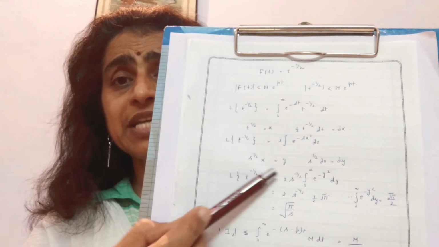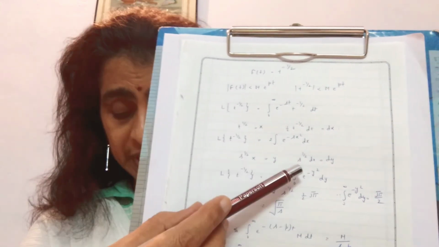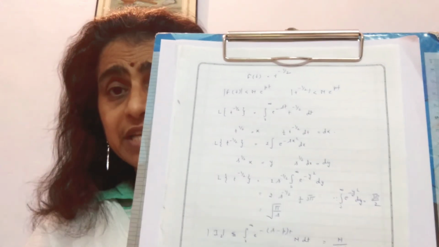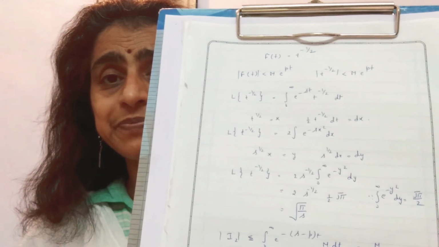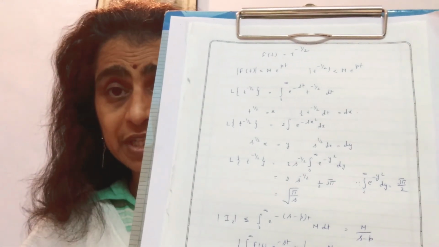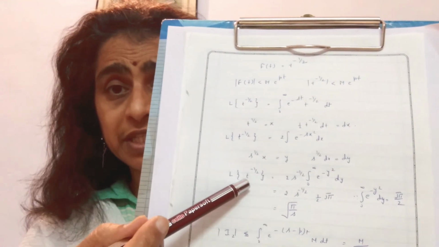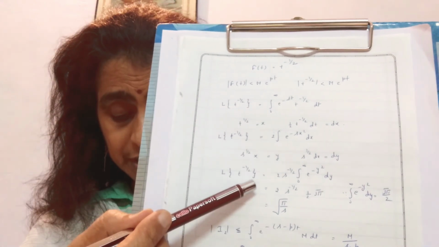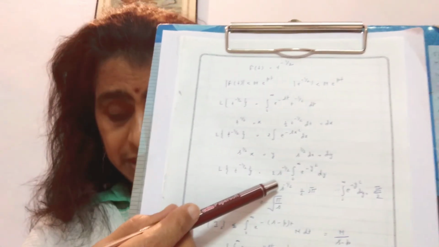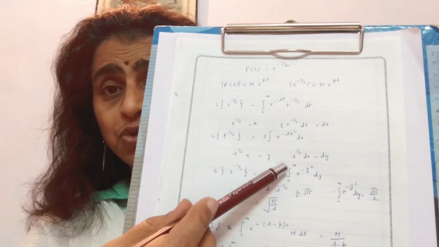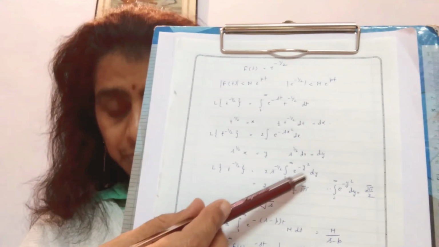We have put this value here, and solving, we will get s^(1/2) dx is equal to dy. So our integration will become: Laplace transform of t raised to power minus half equals 2 s^(-1/2) times the integral from 0 to infinity of e^(-y^2) dy. So this value is achieved.